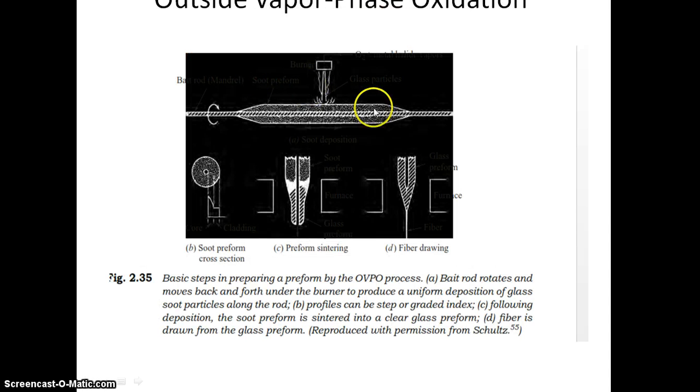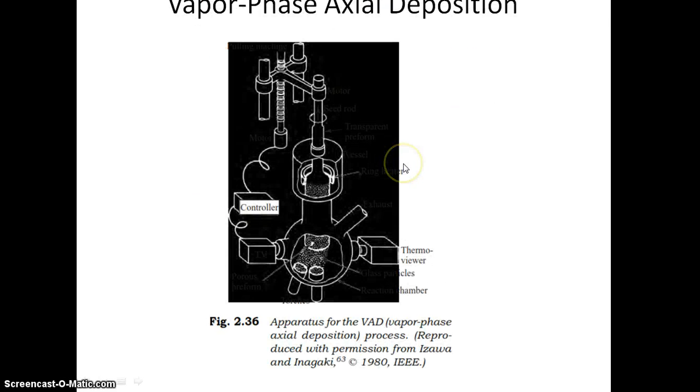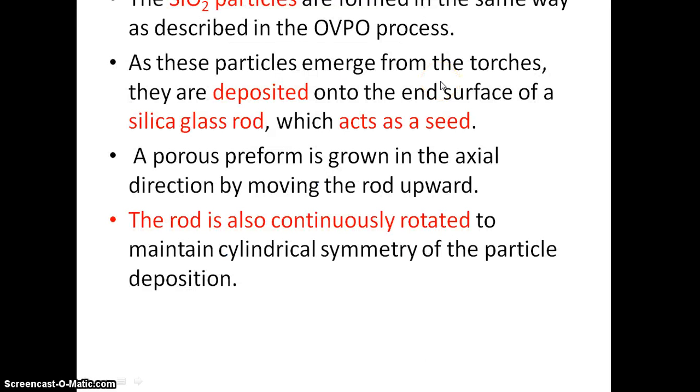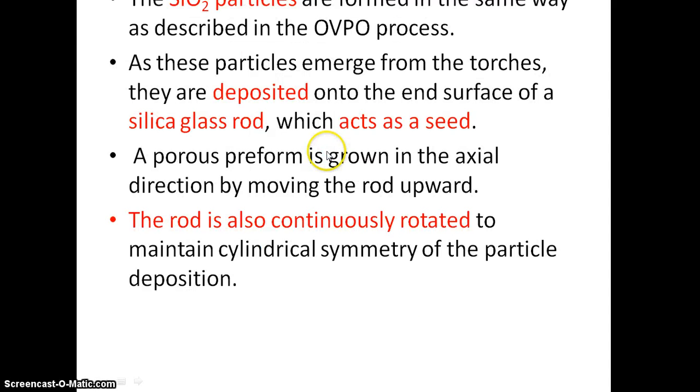So this is the rotating graphite, and the SiO2 particles are being deposited. This process is called outside vapor phase oxidation. Another one is vapor phase axial deposition. In this process, SiO2 particles are formed in the same way, but here they are deposited onto the end surface of a silica glass rod which acts as the seed. This rod is continuously rotated to maintain cylindrical symmetry of the particles.